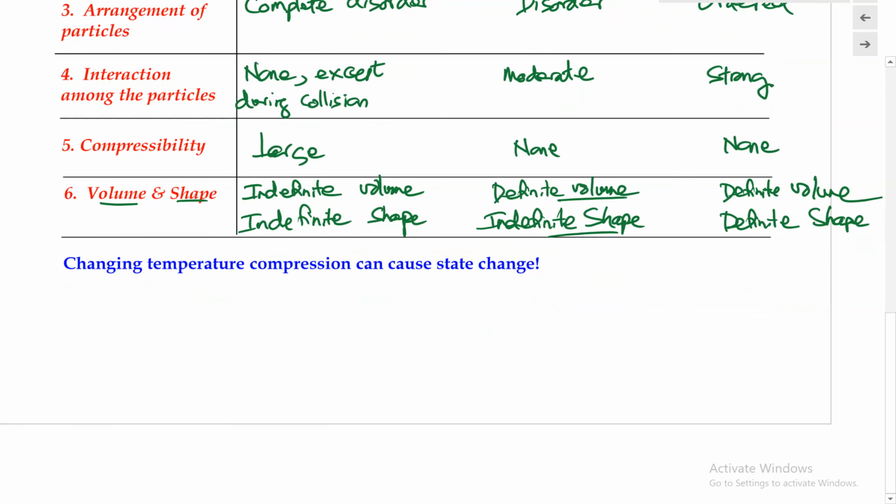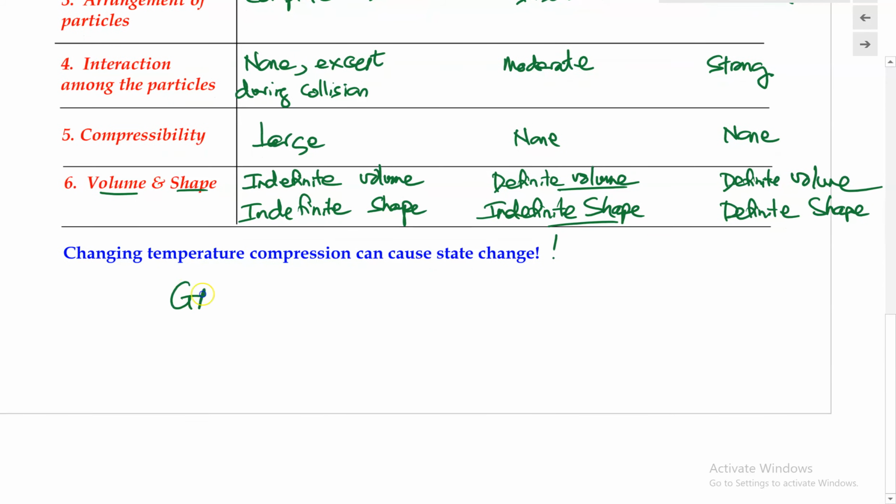And lastly, by changing the temperature and the compression, we can actually cause state change. So state change refers to the change when one physical state changes into another. If we were to take a gaseous state, it's possible for us to convert this into the liquid state. And we can also take a liquid state and convert this into the gaseous state as well.